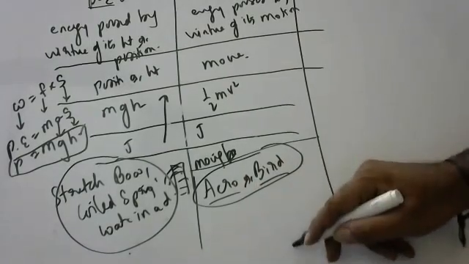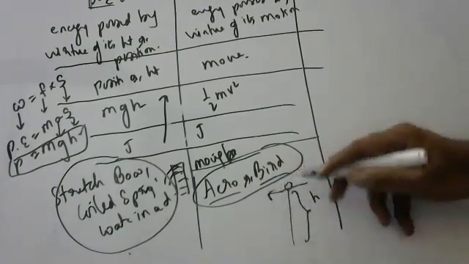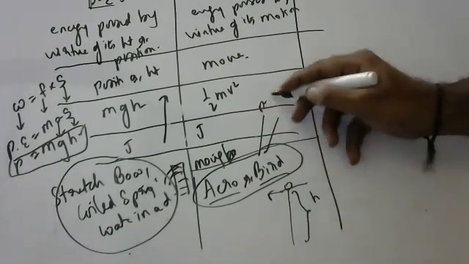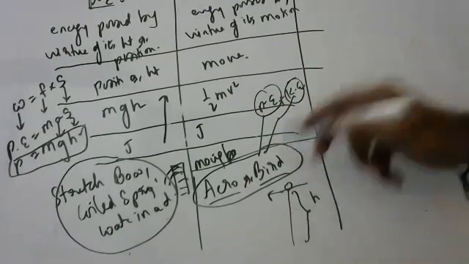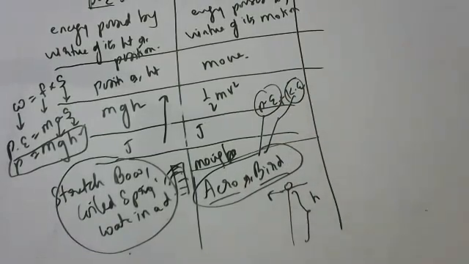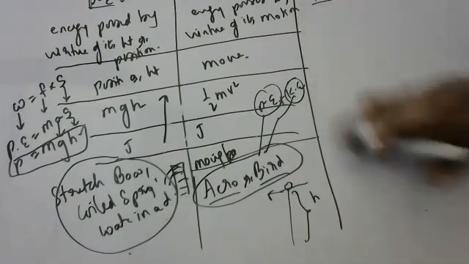Bird or aeroplane, they are flying at some height and they are also moving. So they will have both potential and kinetic energy. Okay. An aeroplane and a bird, which are moving at great heights, will have both potential and kinetic energy. And kinetic energy derivation, I'm showing all of you. Please listen. Kinetic energy derivation.